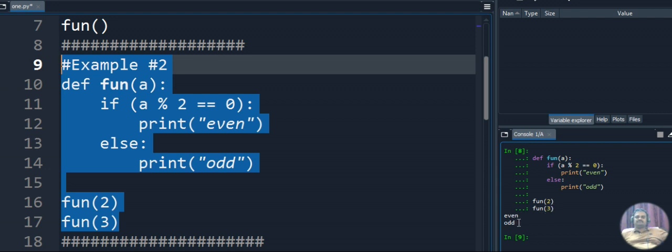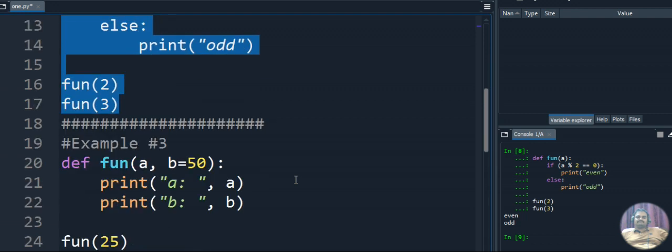Okay. So the first method we discussed is just creating a method and calling the method. In the second example, we are creating a method with a parameter and doing some functionality inside the method, and calling the method 2 times with 2 different values. One is an even value, another one is an odd value. Okay. So let's move to the third example.